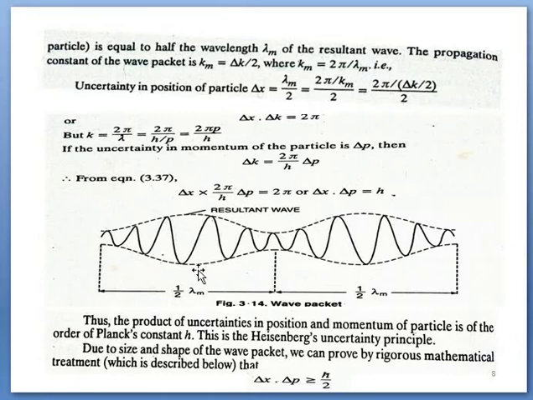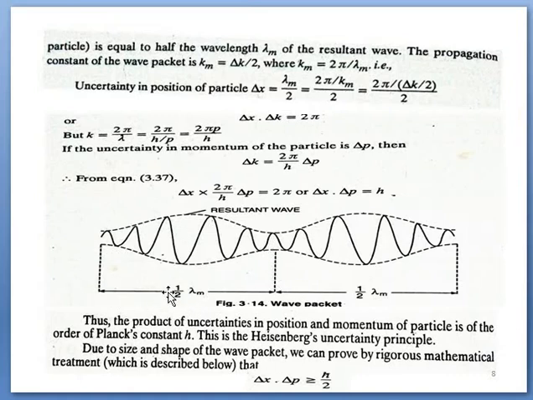In a wave packet, from this point to this point represents the total uncertainty in the position, not from this to this. Here the vertical displacement becomes similar to this one, so a half cycle is completed here. Therefore, from here to here is considered as the uncertainty in the position.